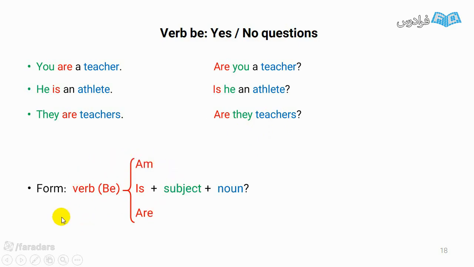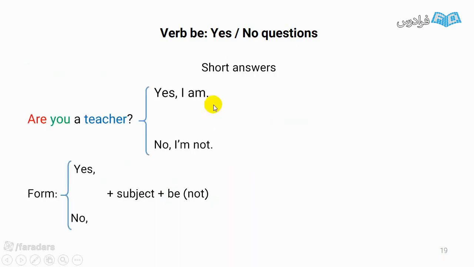Let's check the form. Yes-no questions start with be: am, is, or are, and then the subject and noun. What about short answers? Are you a teacher? If the answer is yes, I have to say yes, I am.